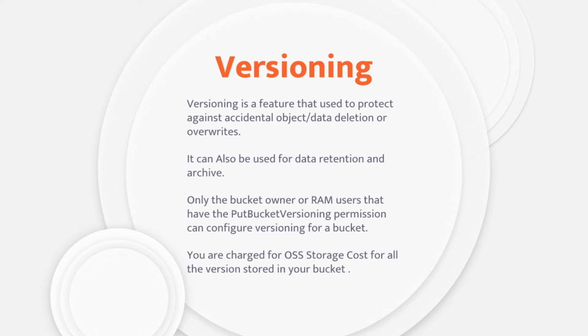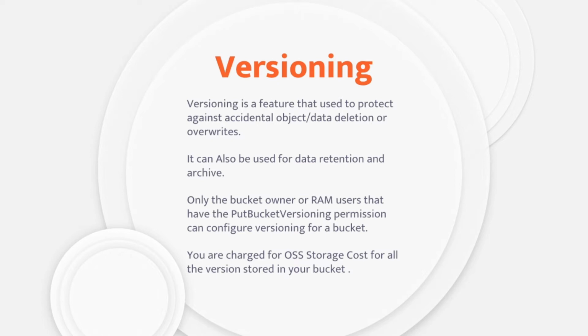Just like that, in versioning, if you enable versioning and you delete some data or object, an object is the basic entity of your bucket. Object is like your file, folder, anything that you upload in your bucket. If you delete it accidentally or by mistake, then it does not get permanently deleted. It is stored as a delete marker. Make sure you enable versioning. In the next slide I will explain the delete marker concept thoroughly.